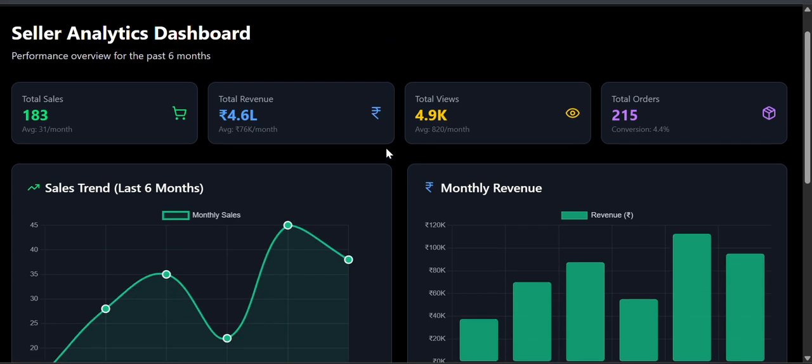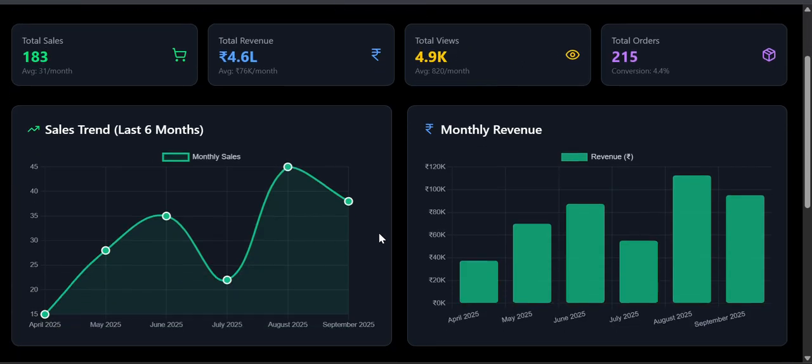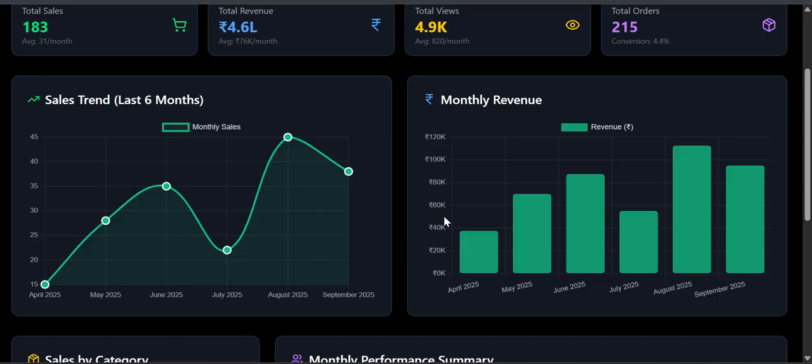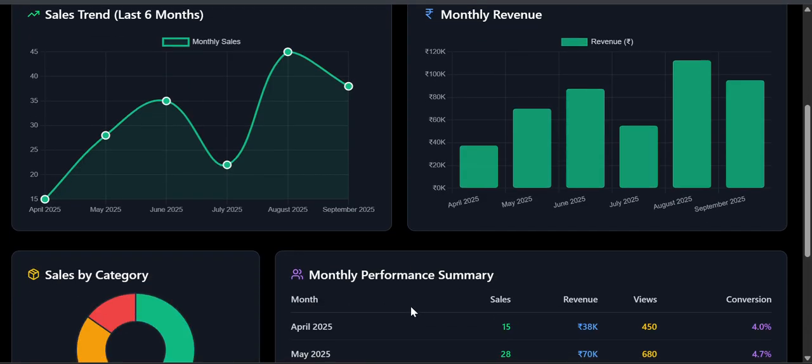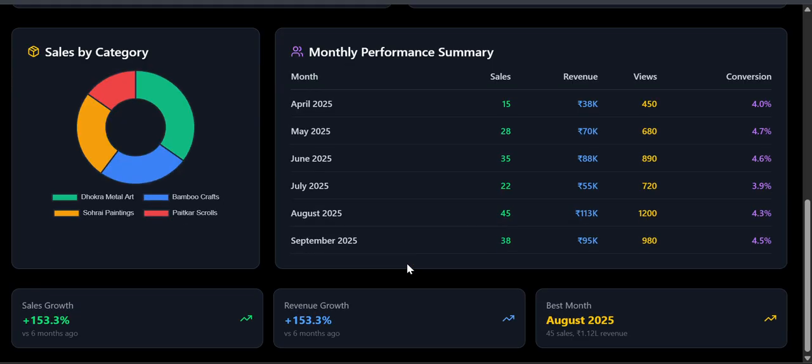The seller will have a 6 months point of view. The seller will have the total sales he made, the total revenue he earned, and the total views he got on a product. Next, you can see the total revenue per month, April, May, June, etc. Sales by category, like the products he has mentioned on the website: Dokra metal art, bamboo crafts, Sohari paintings, and the month-wise incentive and the revenue gained by the seller.